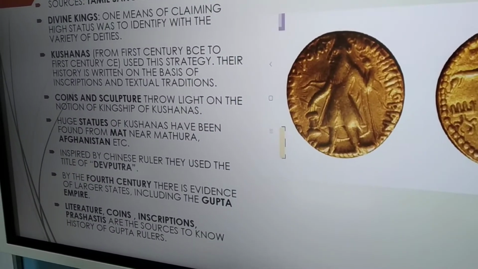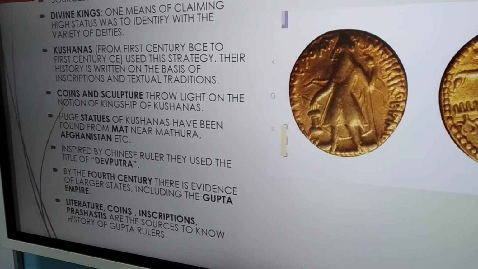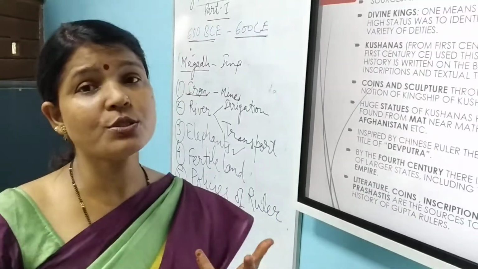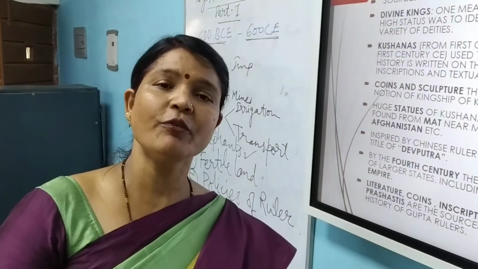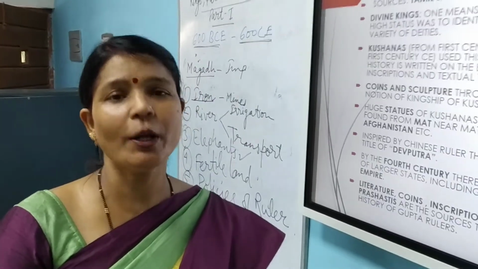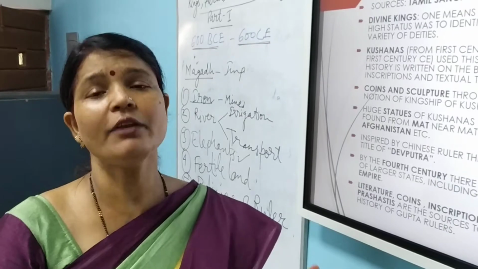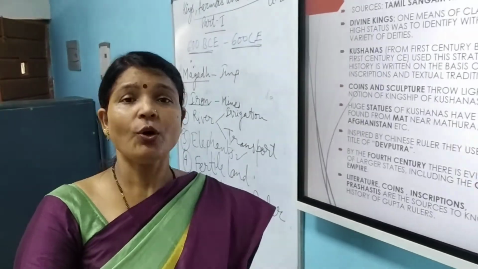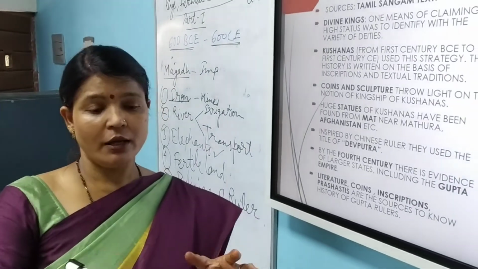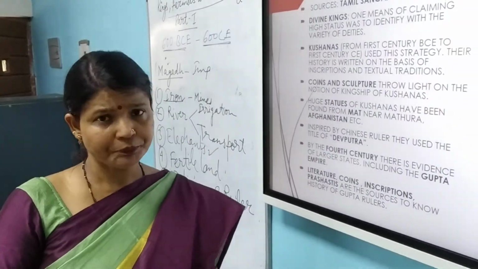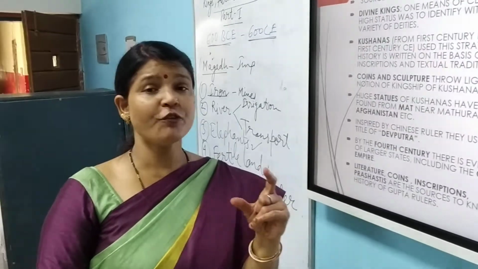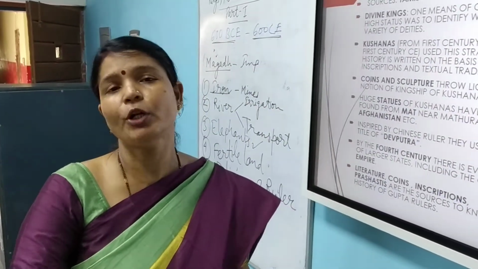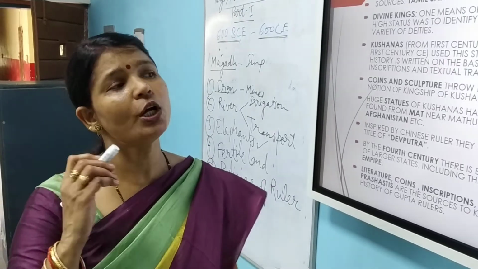When we talk about coins, coins also throw a great deal of light. How do coins throw light? If the coin is made of gold, silver or bronze, that means we are getting information about the economic condition of that period. We also get information about the physical features of the ruler, the time period of the ruler, and sometimes the interests of the ruler also.